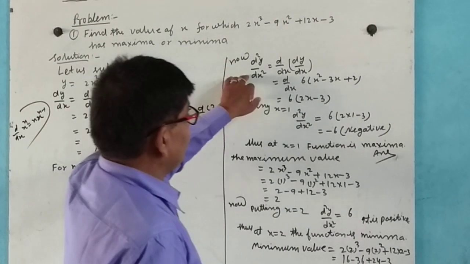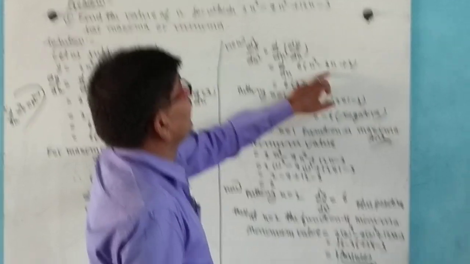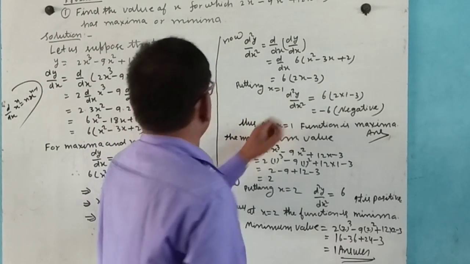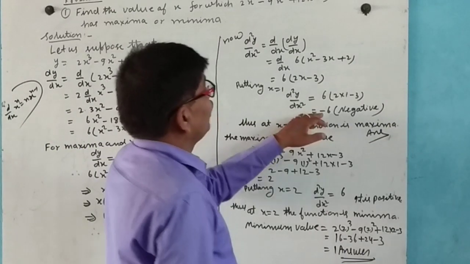Here d2y by dx2 we get 12x minus 18, and putting x is equal to 1, d2y by dx2 comes negative.